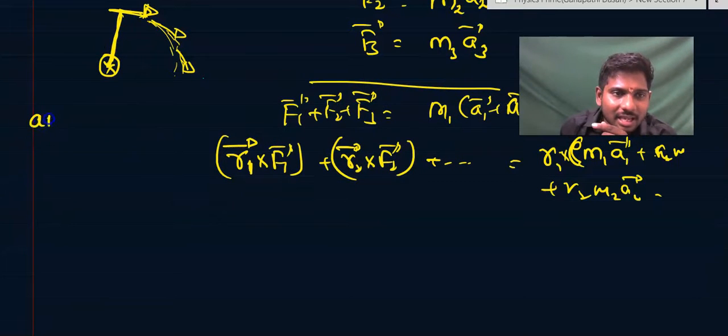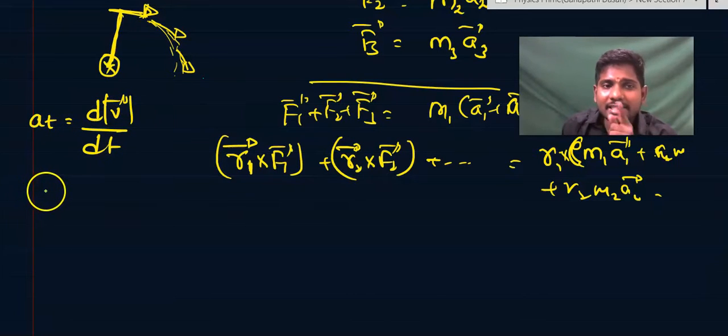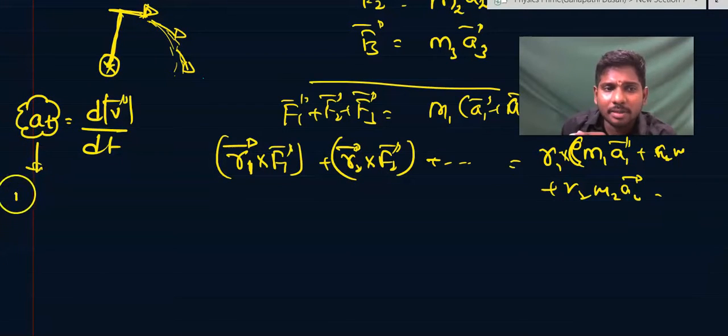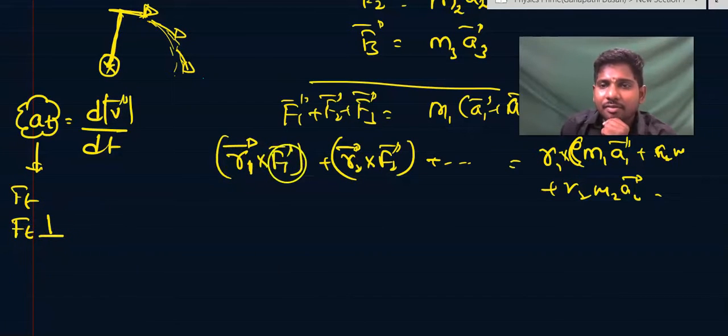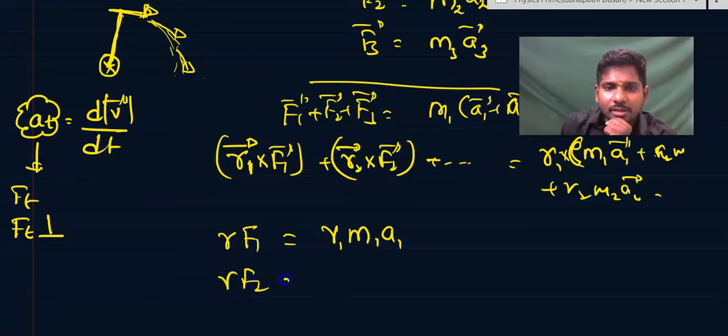Only tangential acceleration can cause the rate of change of speed. So if there is a change in speed, that is due to tangential acceleration. The tangential acceleration is caused by tangential force, and this tangential force will be perpendicular to this axis anyway. So then directly that R F sine 90, that will be R F1 is equal to R1 M1 A1, R F2 is equal to R2 M2 A2.